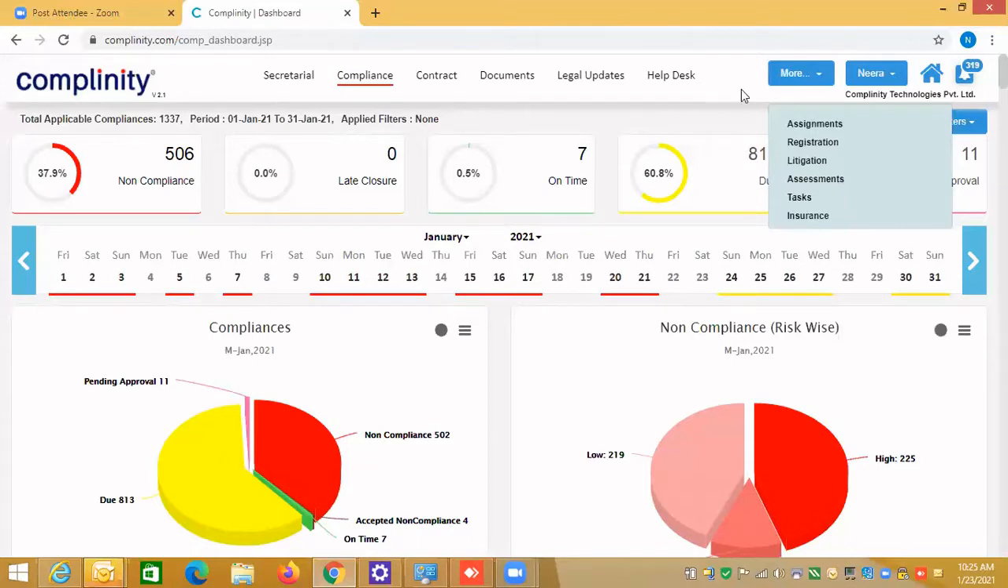Then litigation: if you are receiving any notices, or you are maintaining some other organization's cases and notices, you can use the litigation module. Assessment: if you are getting income tax assessment, GST, customs and all that, it can be managed by the assessment tool. Task is that you can manage your own tasks.